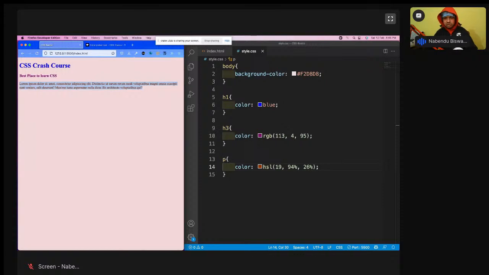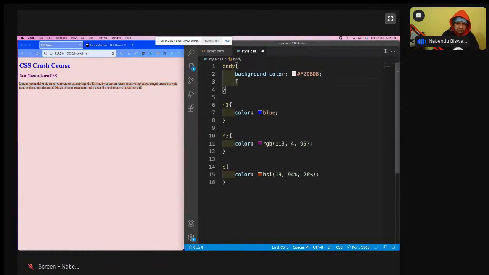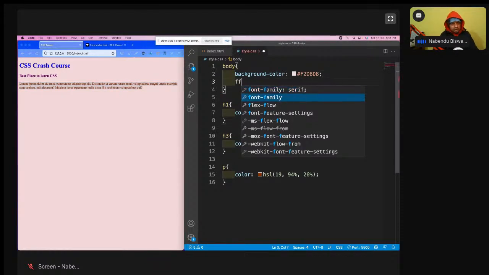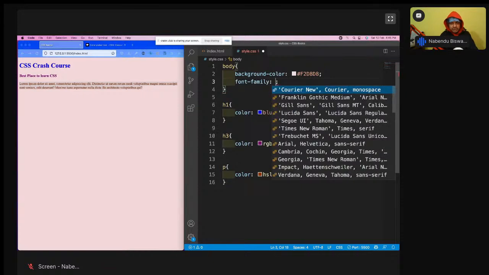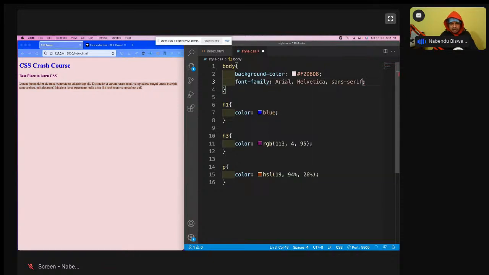So now we are going to learn about fonts in CSS. So what are the different fonts in CSS? We give the fonts like font-family. The font family we are going to give, and I'll give Arial, Helvetica, Sans Serif. I've given these three fonts: Arial, Helvetica, Sans Serif. These are some common fonts. You all know what fonts means. You might have used MS Word, Times New Roman, and all those fonts are also available in CSS.